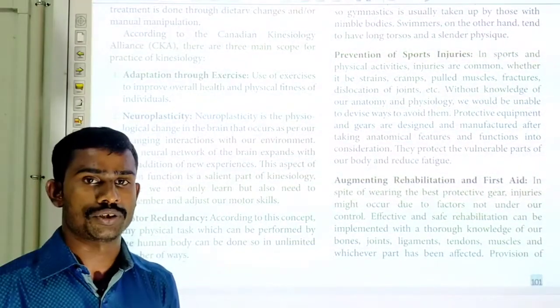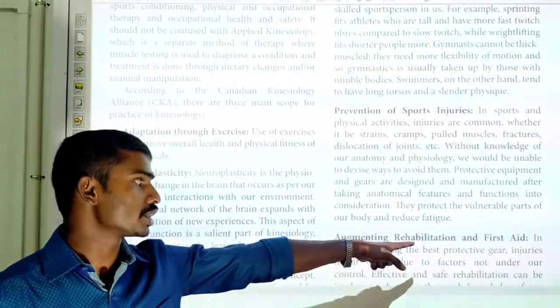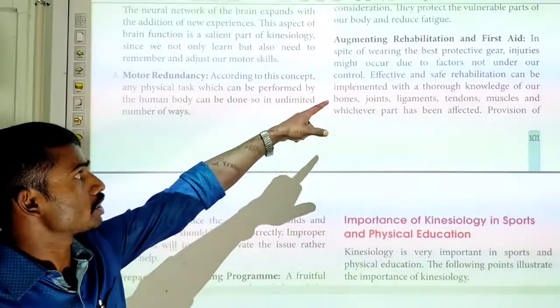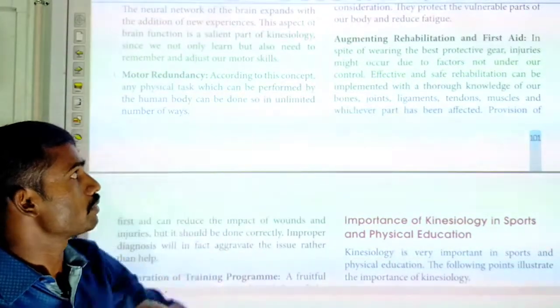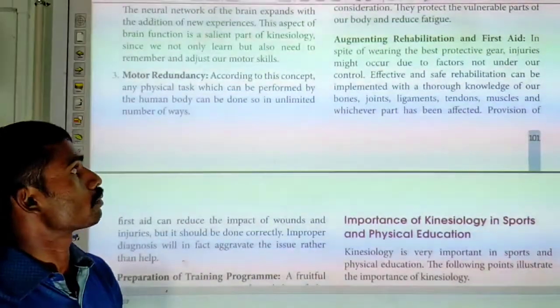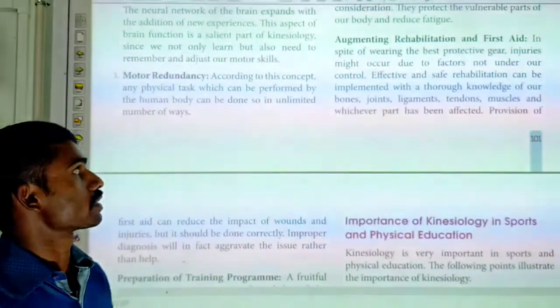Now we can move on to the next one, augmenting rehabilitation and first aid. In spite of wearing the best protective gear, injuries might occur due to factors not under our control.